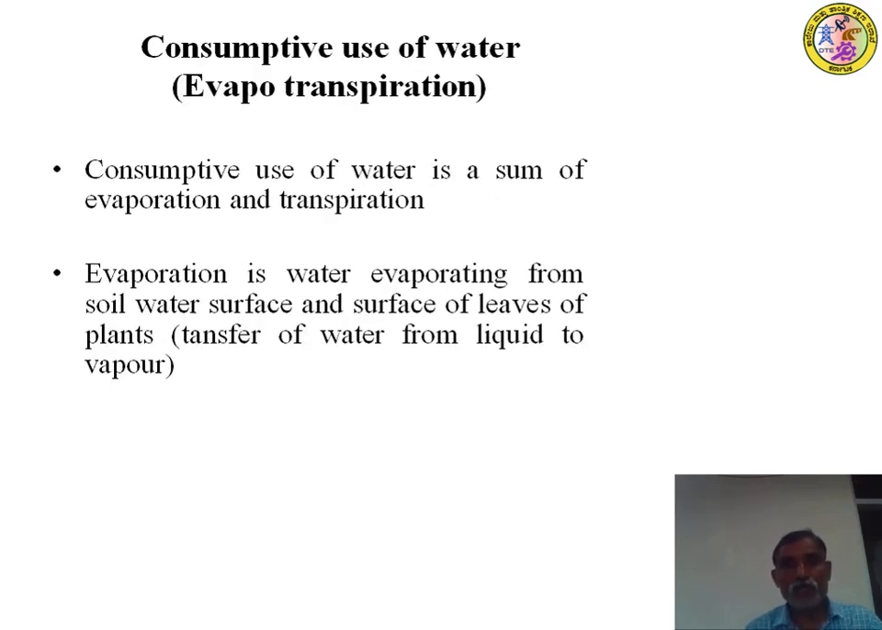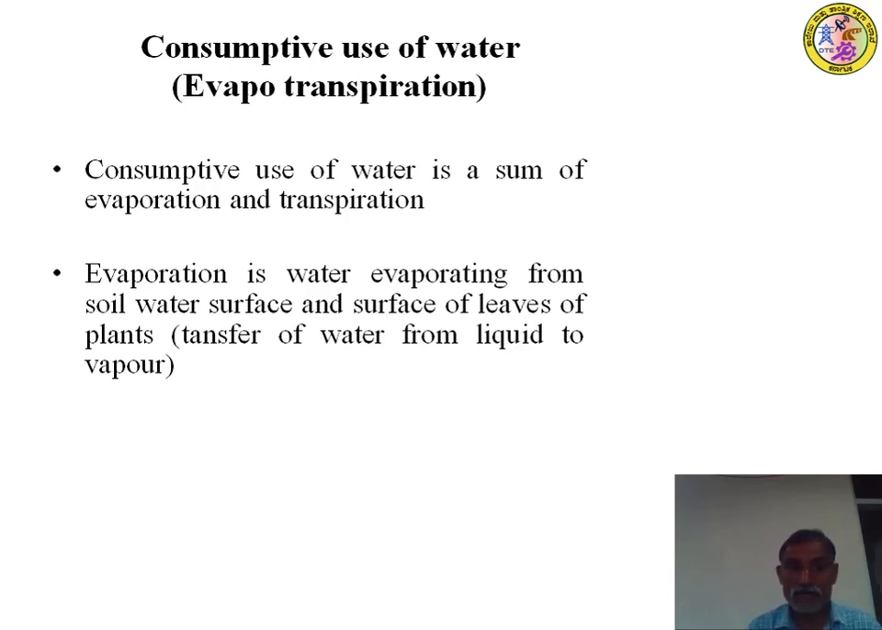Next, consumptive use of water or evapotranspiration. We discussed a little bit in the last class what the meaning of consumptive use is, how it is calculated, and what the other types of uses of water are. Consumptive use of water is the sum of evaporation and transpiration.